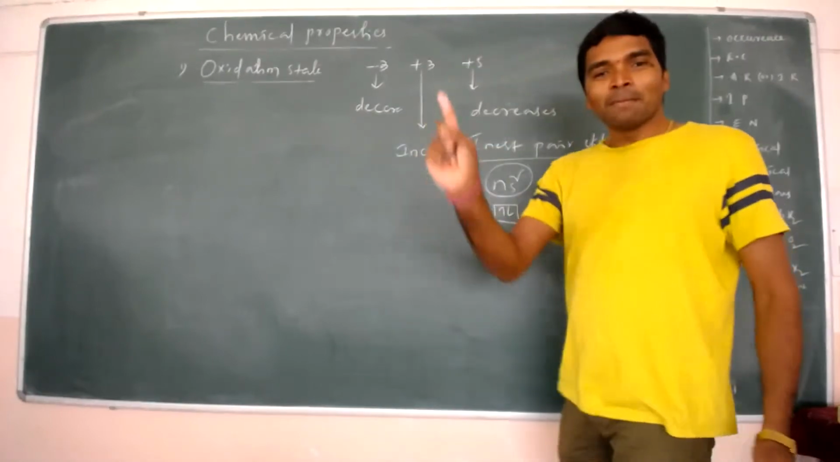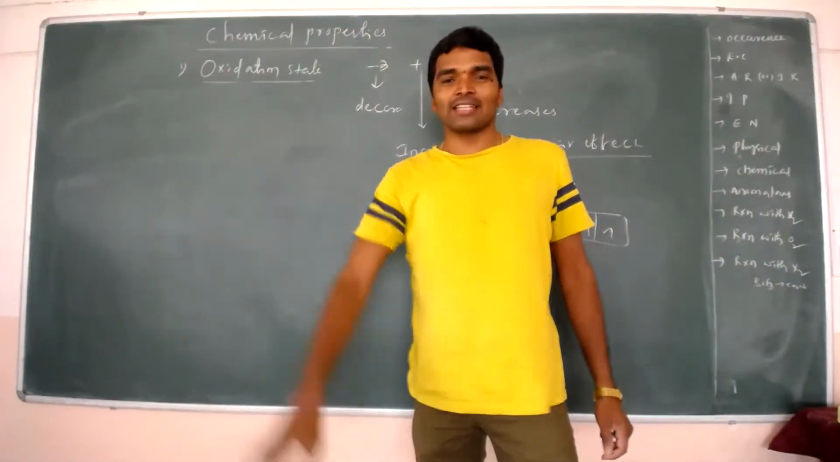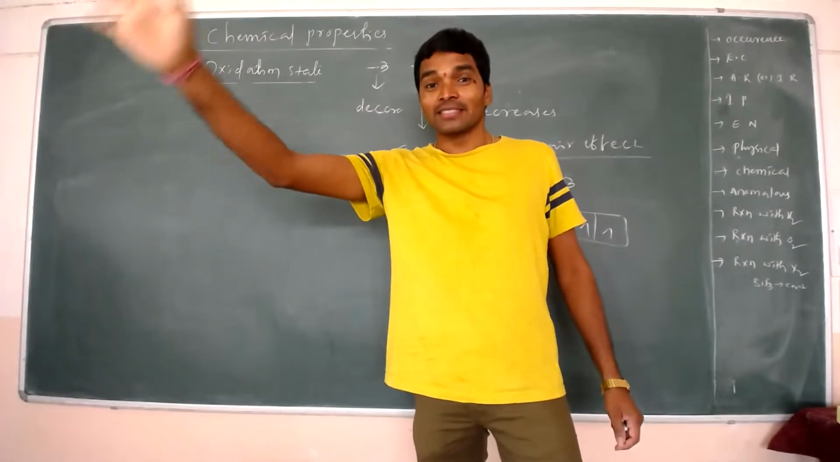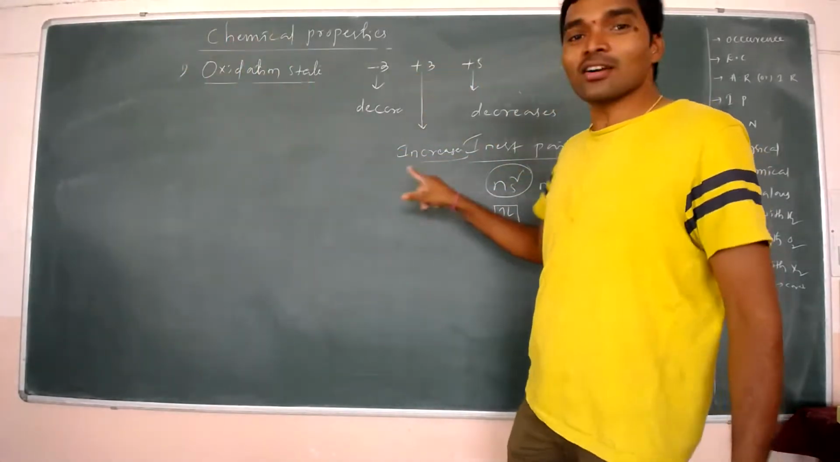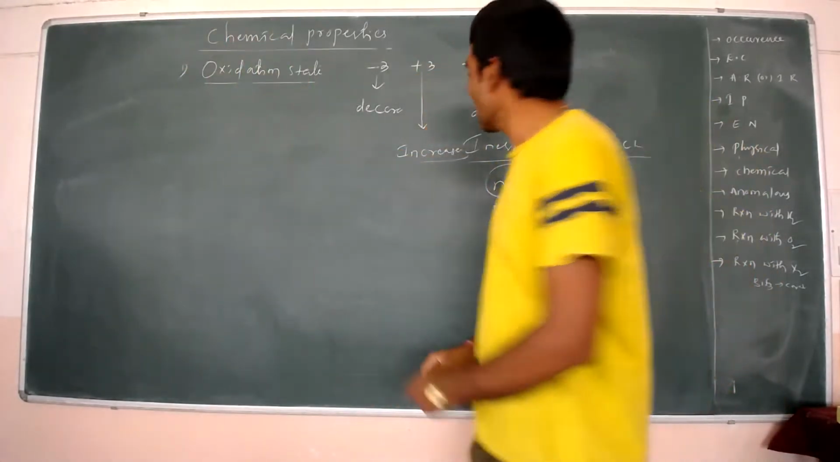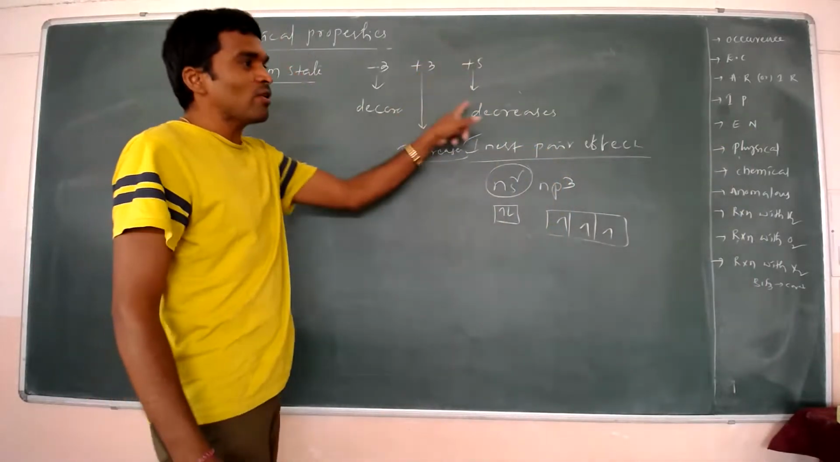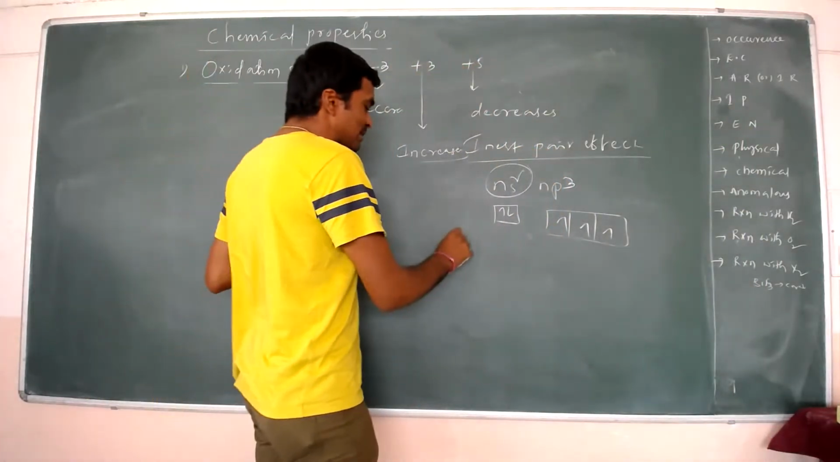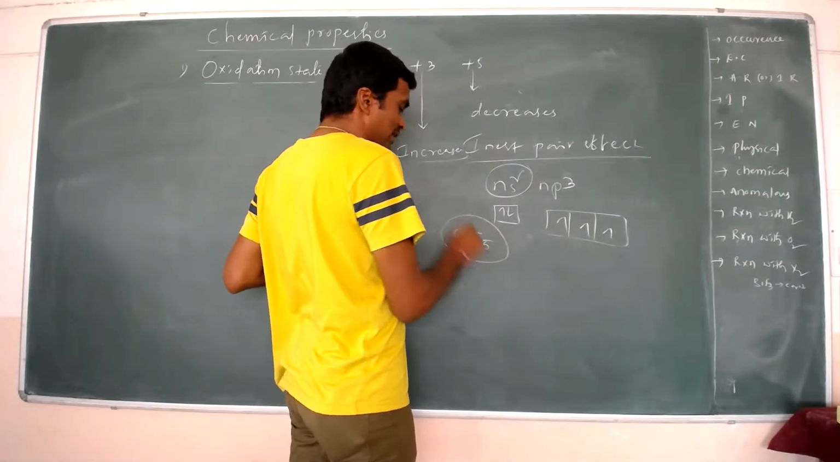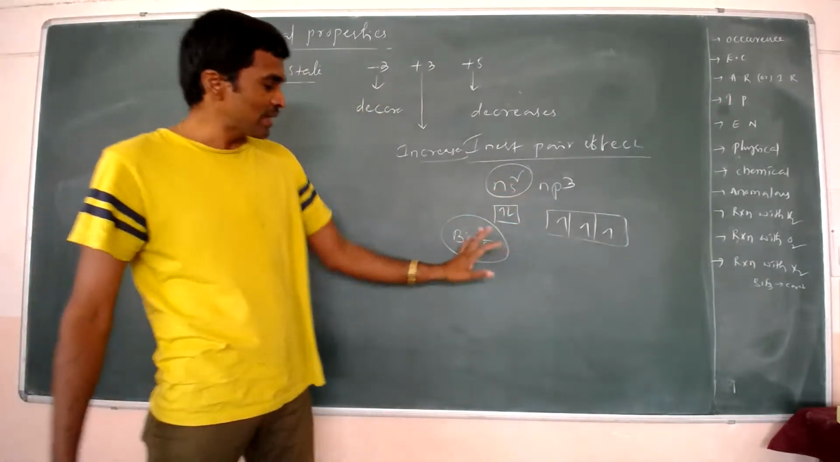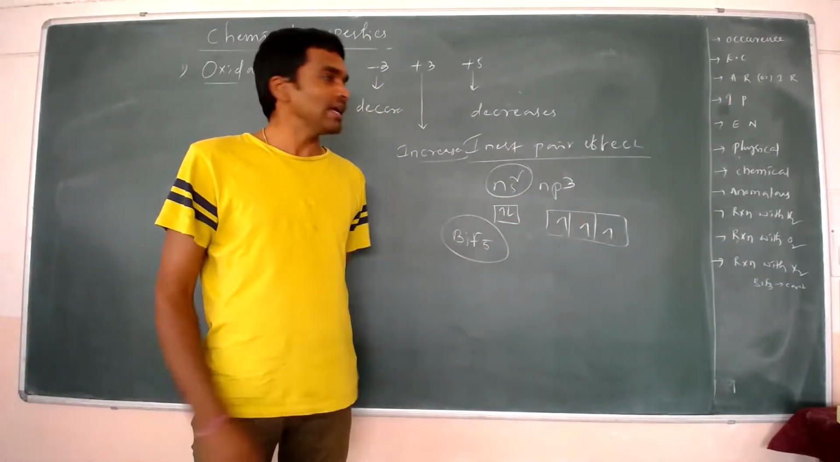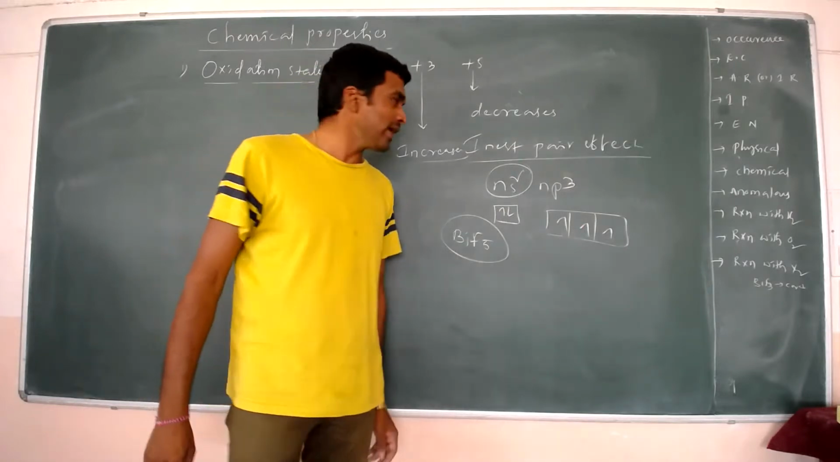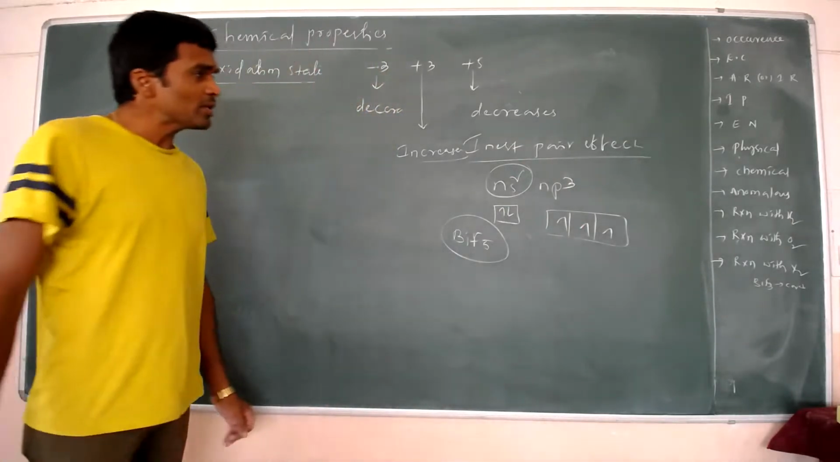Okay. -3 oxidation state stability decreases. +5 oxidation state stability decreases. +3 oxidation state stability increases. Okay, and you remember, the +5 oxidation state is exhibited by only the BiF5 molecule. Only the BiF5 molecule exists. Okay, right.